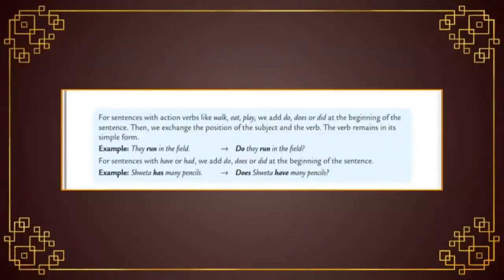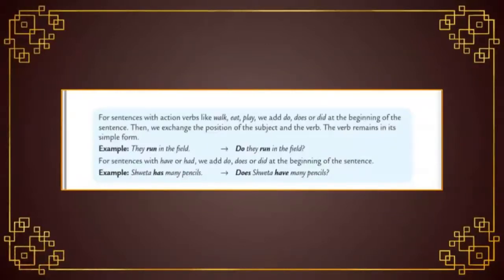Students, now we are going to see how to form questions using do, does or did. If any sentence has an action verb like walk, eat, play, we have to add do, does or did at the beginning of the sentence. Do or does for simple present and did for past tense. Okay students, let us see some examples here.